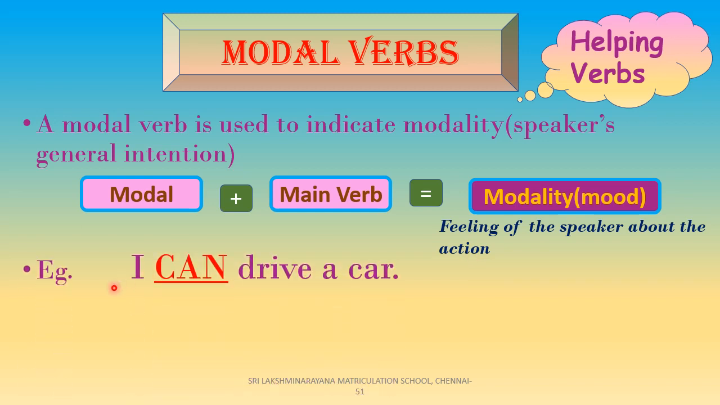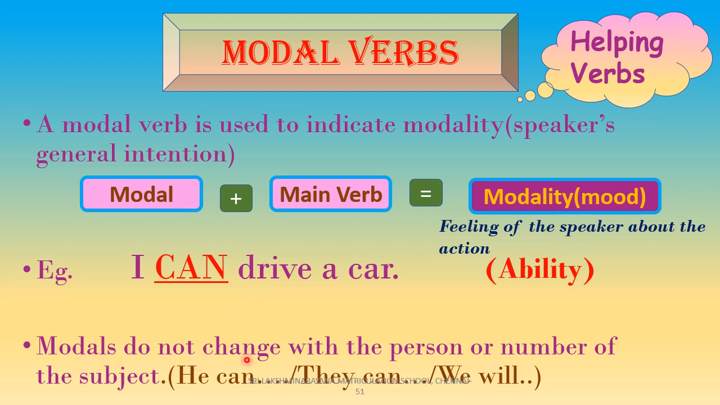Look at the example. I can drive a car. Here, can is the modal verb and drive is the main verb. So now tell me, children, what kind of modality or what kind of feeling is expressed here about the action by the speaker? Yes, it expresses the feeling of ability of the speaker. Okay, so here the speaker expresses his ability to drive a car. He says that he is able to drive a car.